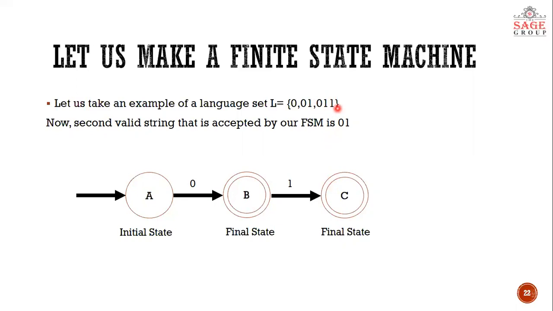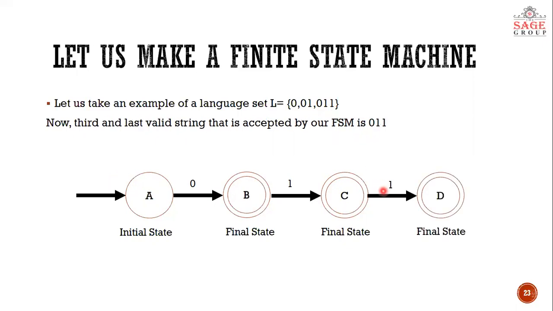0 1 1. Okay, now we have considered this third string 0 1 1, and what will we do? We will make another transition with 1, and it will reach another final state named D. So what is happening? If an end user supplies 0 to this machine, what will happen? It will reach a final state, and this machine will signal yes, it is a valid string.